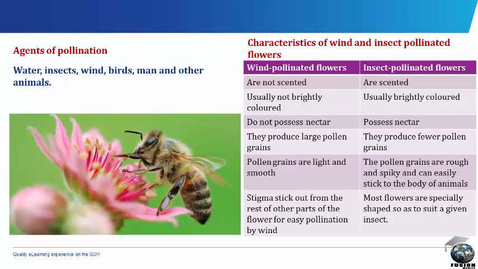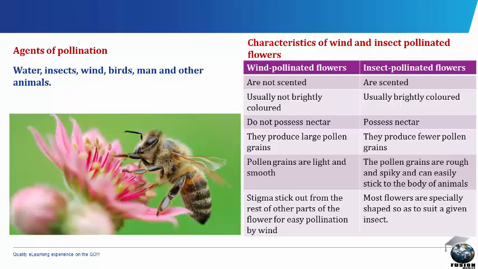Agents of pollination. We have water, insects, wind, birds, man, and other animals as agents of pollination. Characteristics of wind and insect pollinated flowers. Wind pollinated flowers are not scented, while insect pollinated flowers are scented. Wind pollinated flowers are usually not brightly colored, while insect pollinated flowers are usually brightly colored.